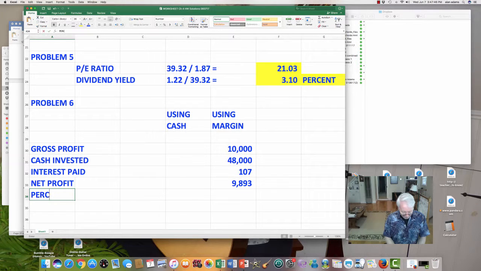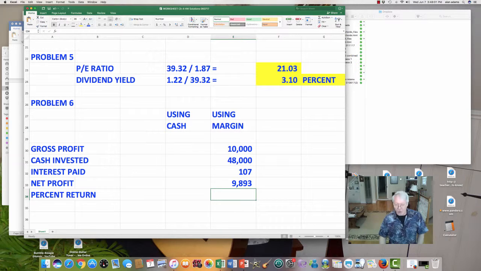Lastly, I calculate my percent return, which is going to be how much money I yielded net profit-wise compared to how much money I myself invested. How much did I invest? I invested $48,000. So I'm going to take my $98.93 of net profit divided by my cash invested, and I want that as a percentage, so I'm going to multiply that by 100, and my answer is 20.6%. For 2 months of your money working, it's not a bad deal, is it, friends?